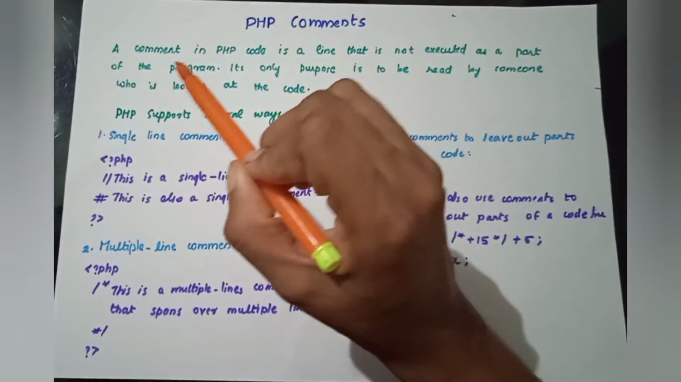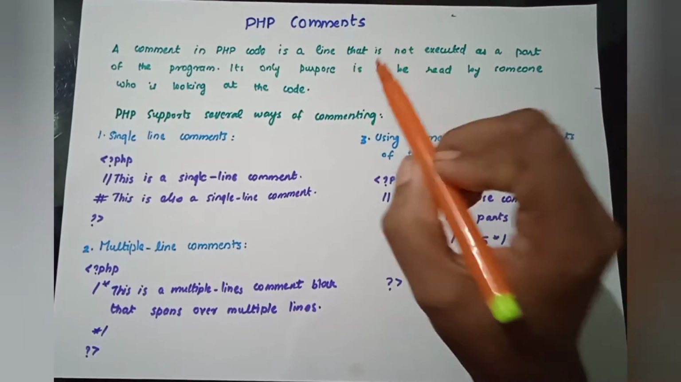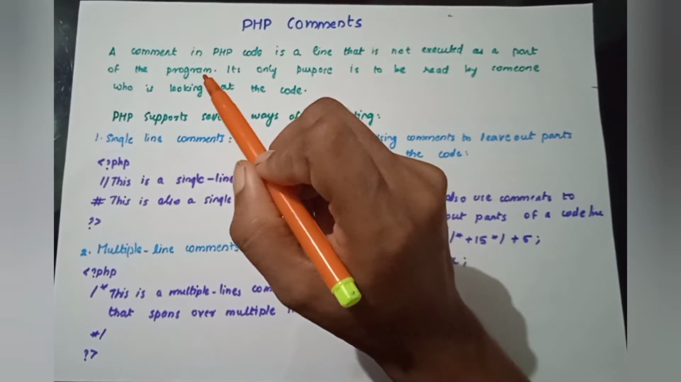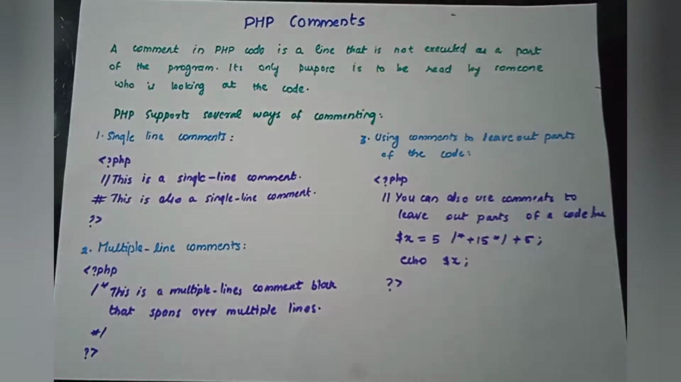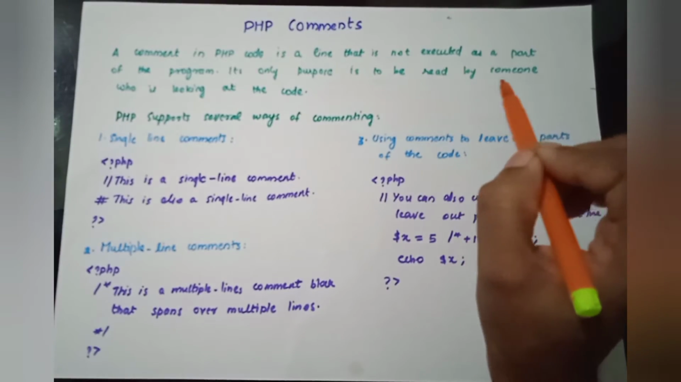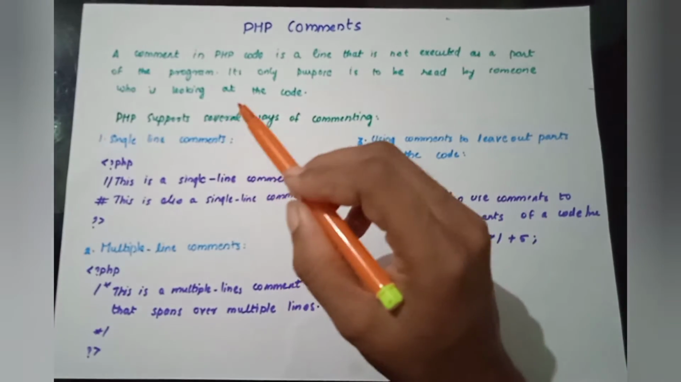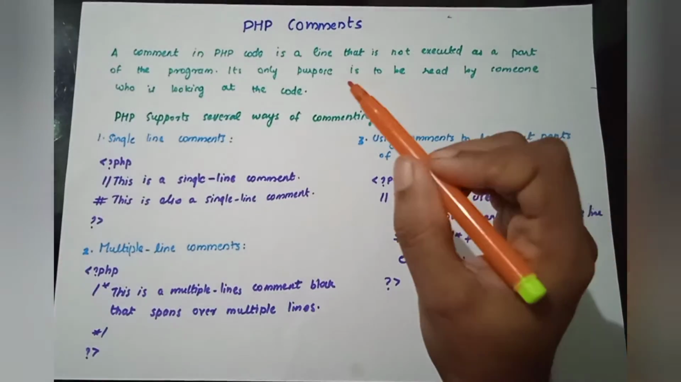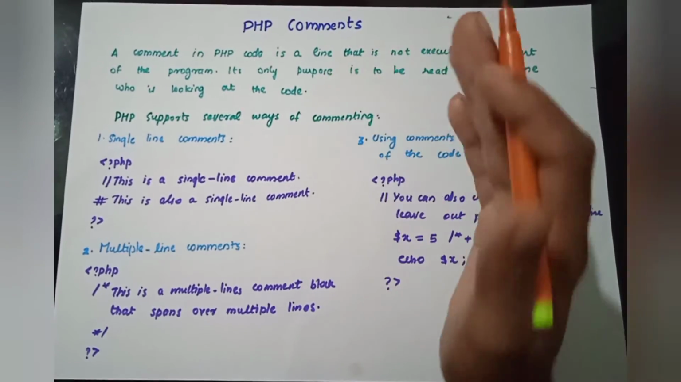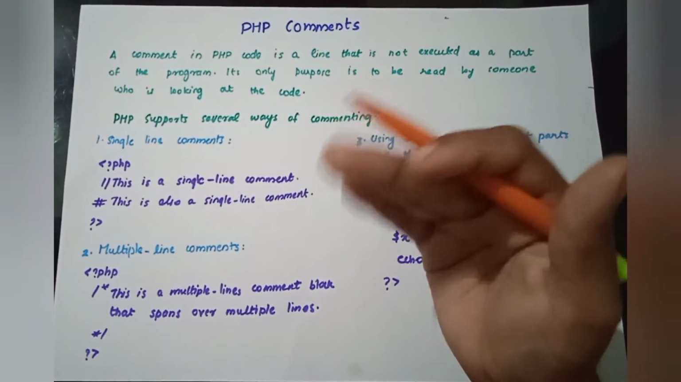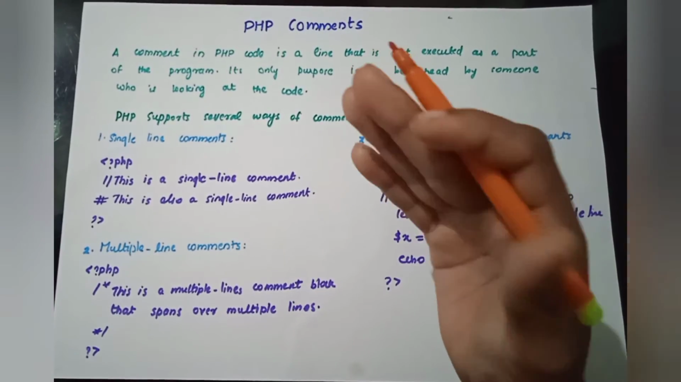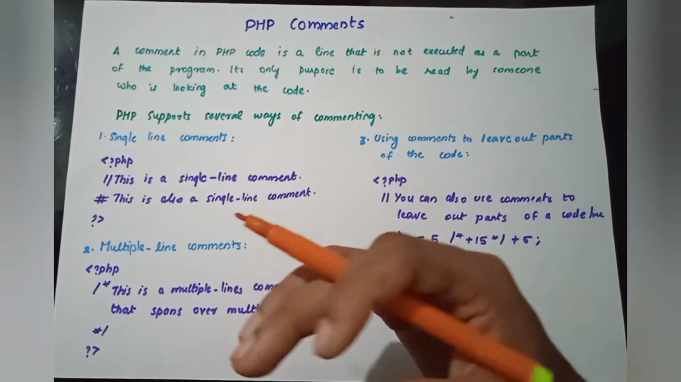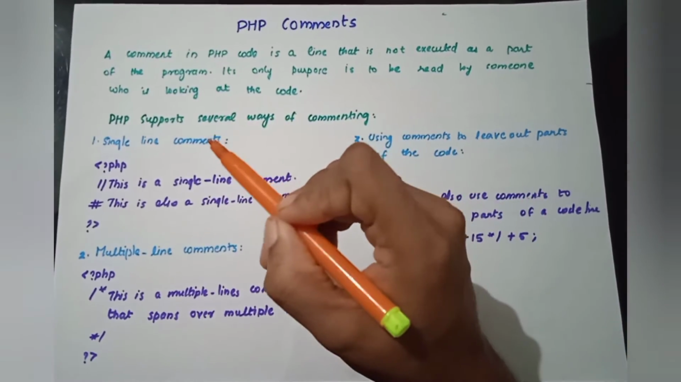As you know, a comment in PHP is a line that is not executed as a part of the program. It is not an executable line. Its only purpose is to be read by someone who is looking at the code, so that the reader can understand for what purpose the coming lines or code are meant.